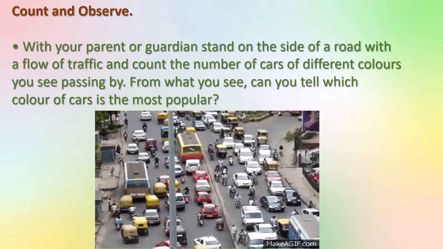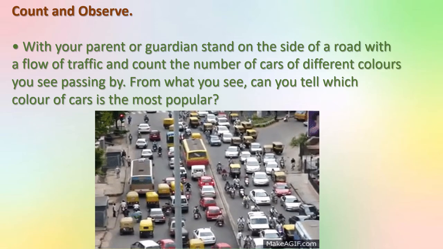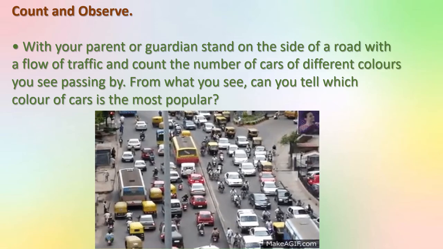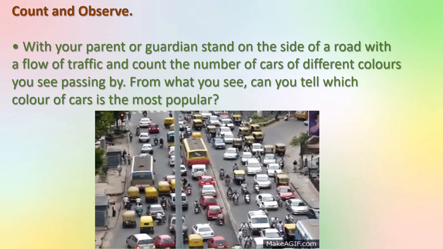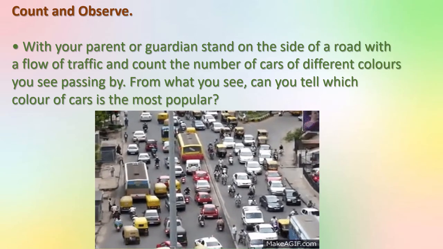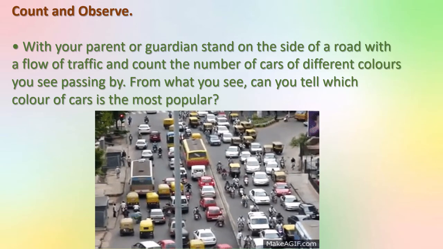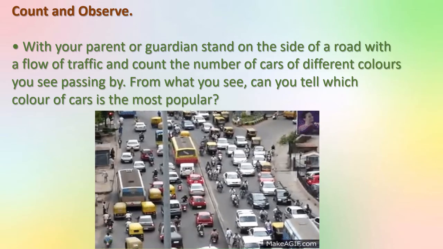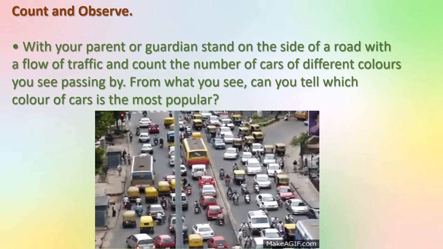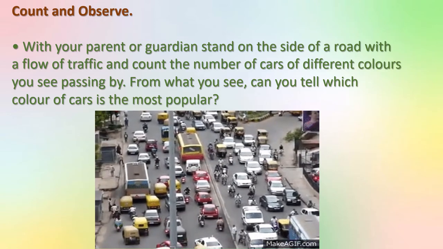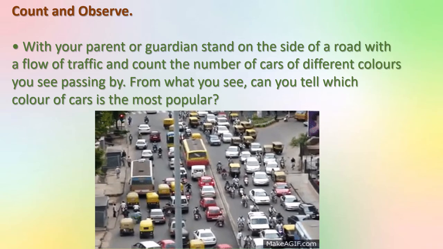You have to stand beside the road along with your parent, count the cars of different colors, and decide which cars you have seen more. Okay, this is an activity.